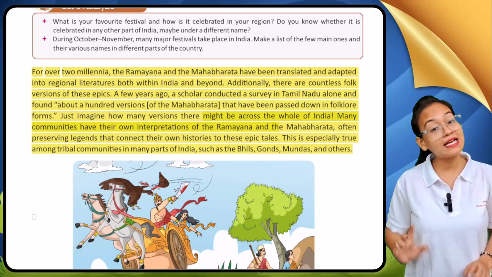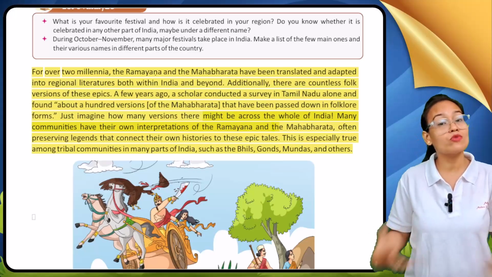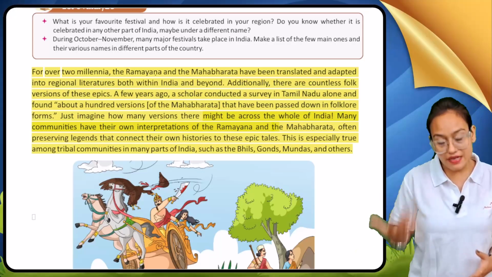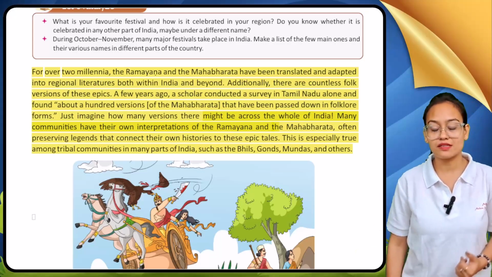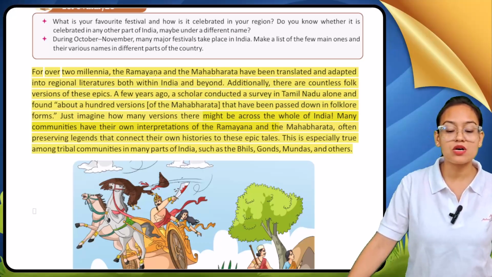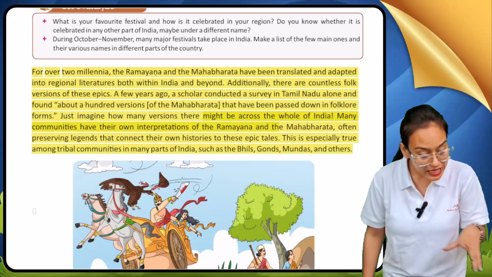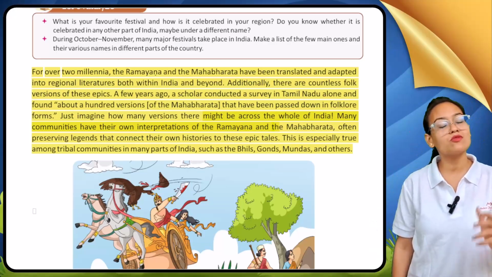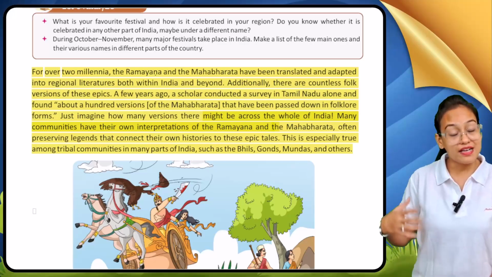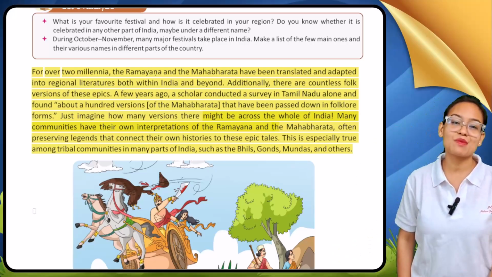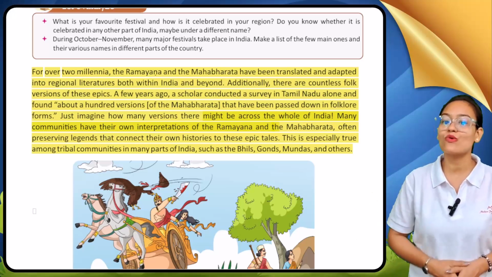This means only in the state of Tamil Nadu you can see 100 folk tales. 100 folk tales exist in the form of Mahabharata. Just imagine how many versions there might be across the whole of India. If only 100 versions of Mahabharata exist in Tamil Nadu, then, considering there are 28 states and 8 union territories, you can easily understand, my dear student, how many versions you are going to calculate.